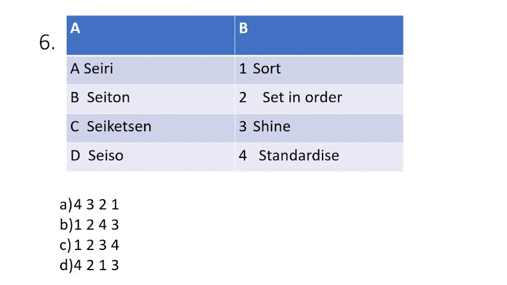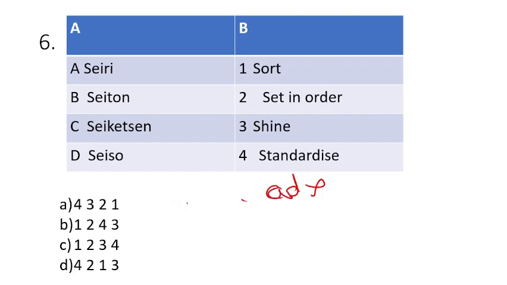So if you see, Seiton is what? Set in order. Seiton is setting in order. So we have 2 in all the 3 options, we can't do anything. Then Seiri is what? It is related to sorting. So 1, 2, same. Then C and D can't be the answer.